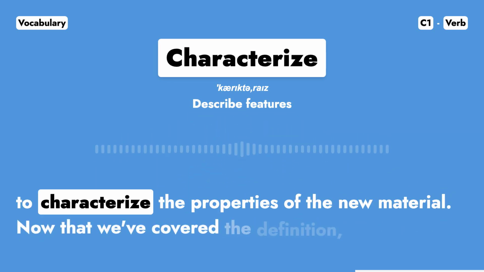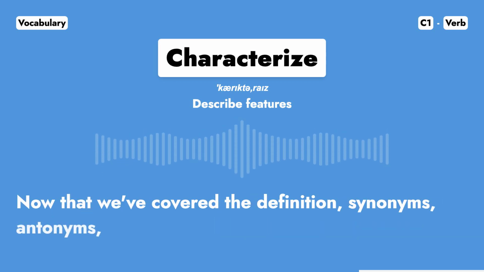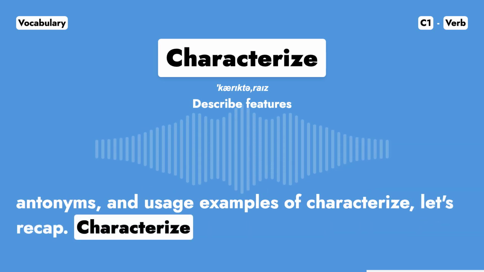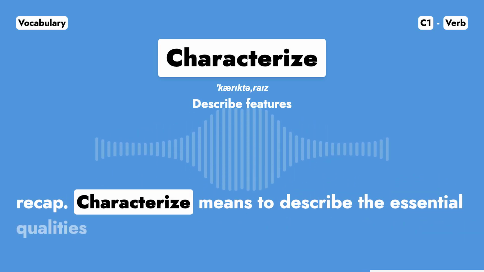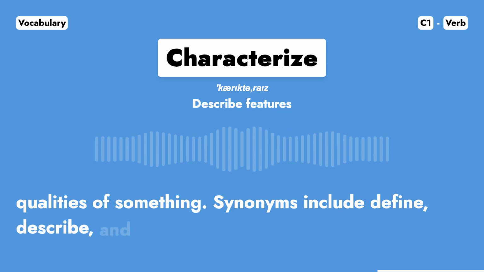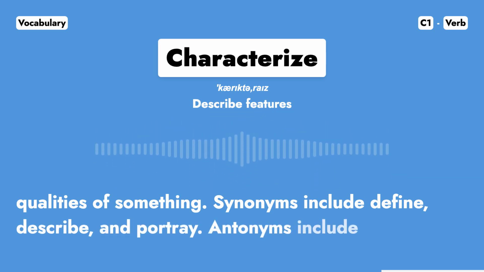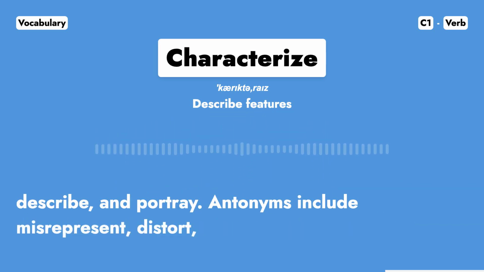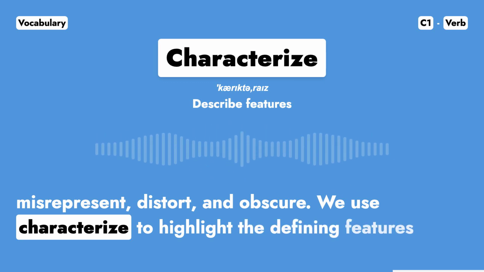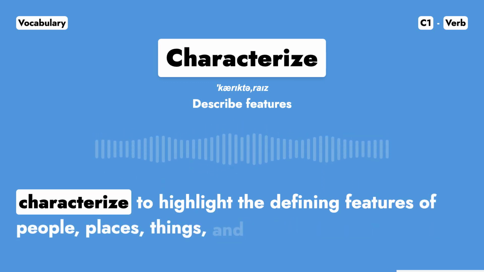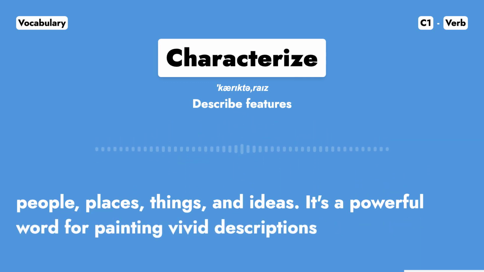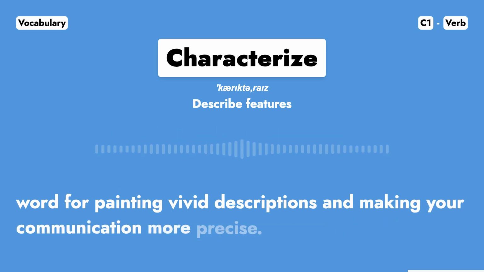Now that we've covered the definition, synonyms, antonyms, and usage examples of characterize, let's recap. Characterize means to describe the essential qualities of something. Synonyms include define, describe, and portray. Antonyms include misrepresent, distort, and obscure. We use characterize to highlight the defining features of people, places, things, and ideas. It's a powerful word for painting vivid descriptions and making your communication more precise.